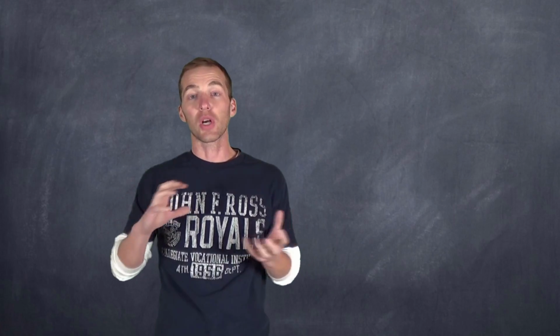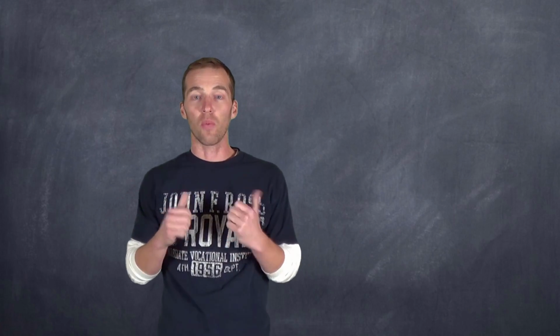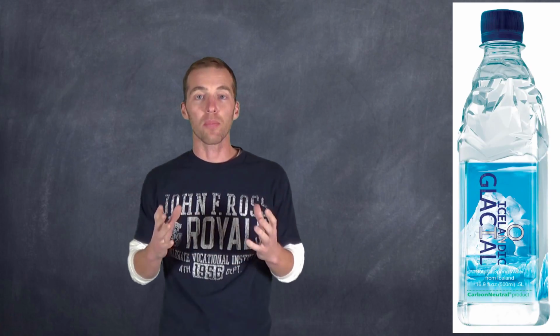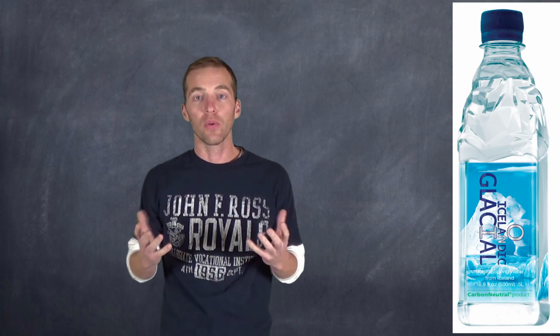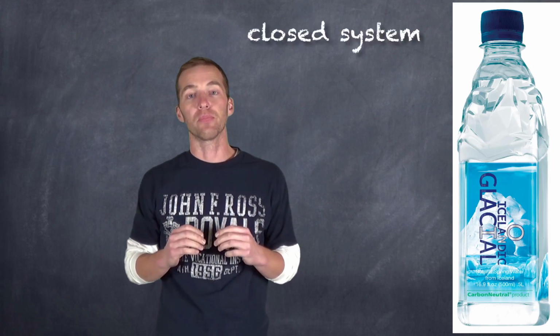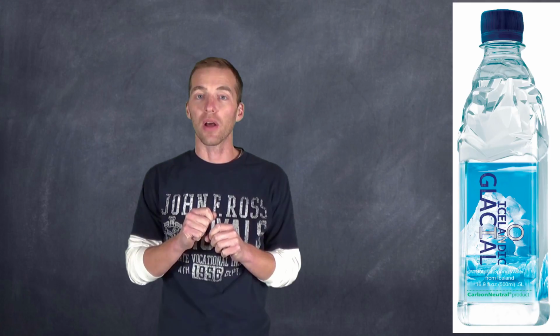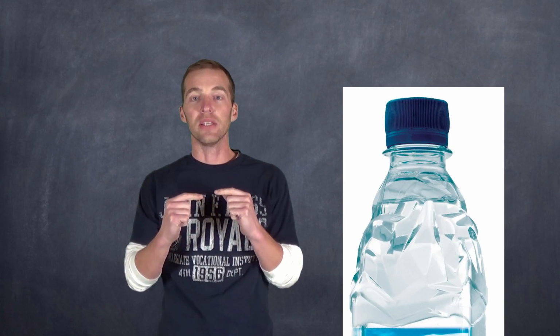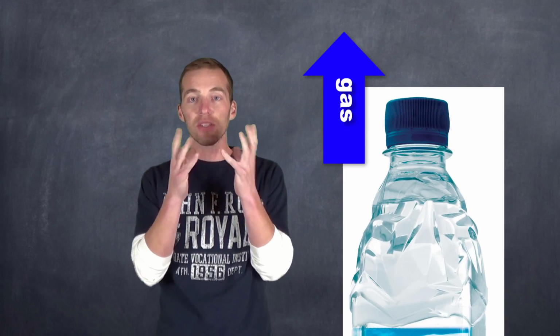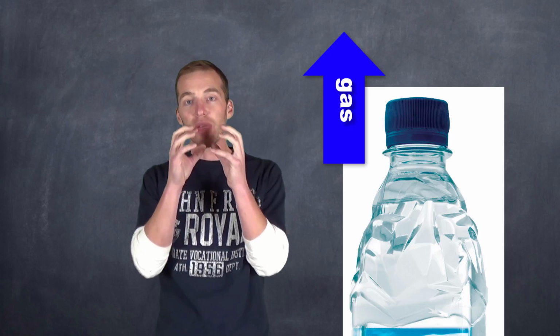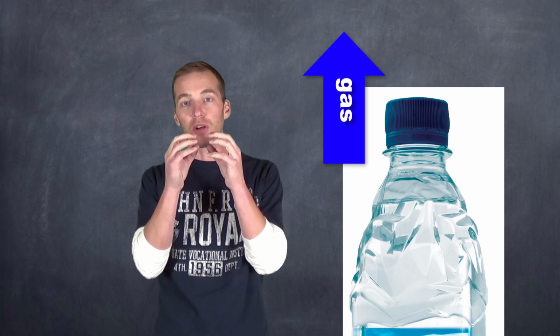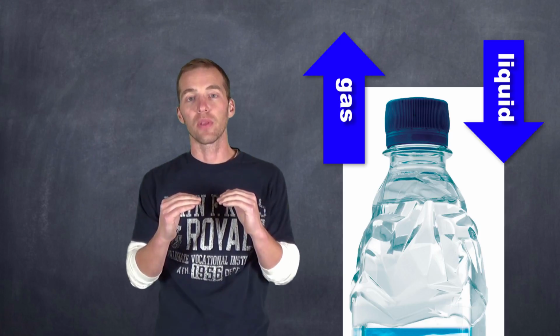Now, if we had them in a closed container, let's say in a water bottle, these water particles wouldn't have anywhere to go. We call this a closed system. In this closed water bottle, the water is both evaporating into gas, but also that gas, that water vapor, is condensing into water.